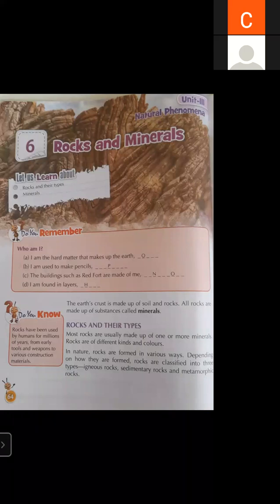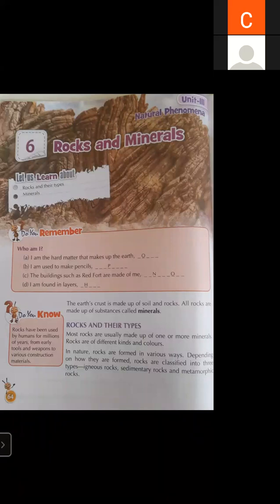So what we have learned in the previous lecture, we have learned about rock. What are rocks? Rocks are made up of some substances known as minerals. So all the rocks are made up of some substances, and those substances are known as minerals. Most rocks are usually made up of one or more minerals. Rocks are of different kinds and have different colors.